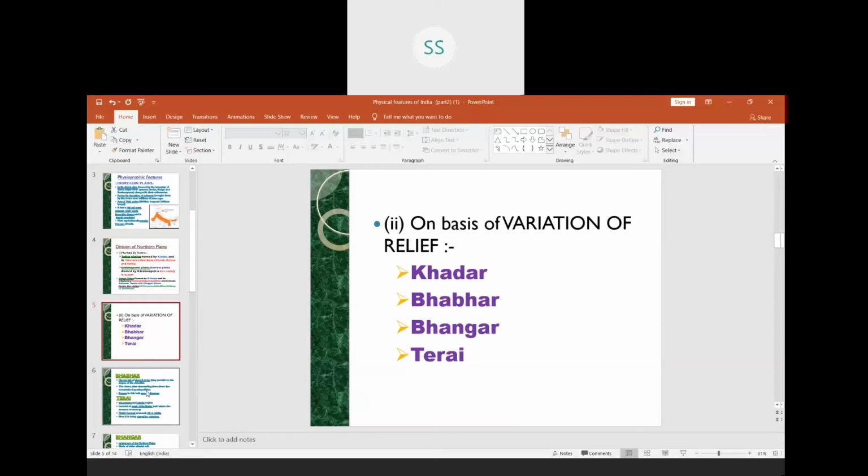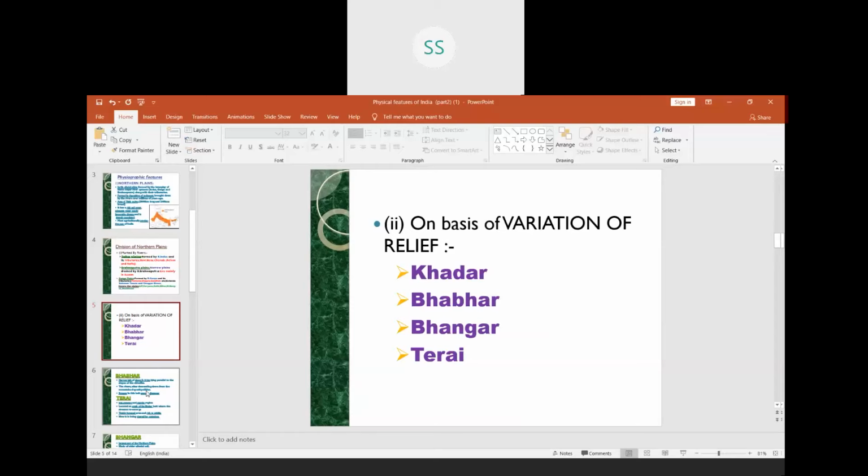Now we are going to do another division of northern plains, children, that is on the basis of variation of relief. This division is mainly from north to south. So, on the basis of variation of relief, we have four divisions of these northern plains. They are called Khadar. You might have heard of these terms.